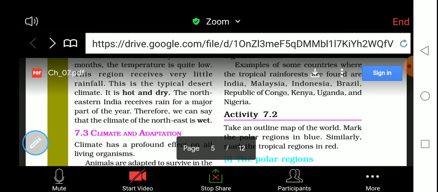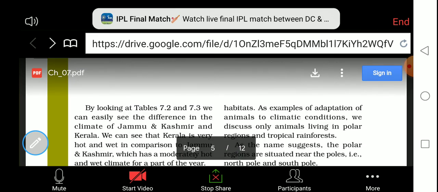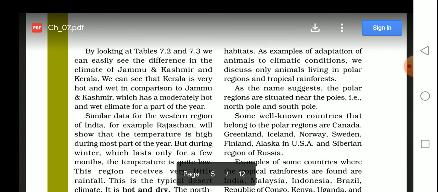As examples of adaptation of animals to climatic conditions, we have discussed only animals living in the polar region and the tropical rainforest. Now in this chapter, we'll learn about the polar region, which is situated near the poles. As you all know, there are polar regions and tropical rainforest areas. Polar region means we have two polar regions: the North Pole and the South Pole.